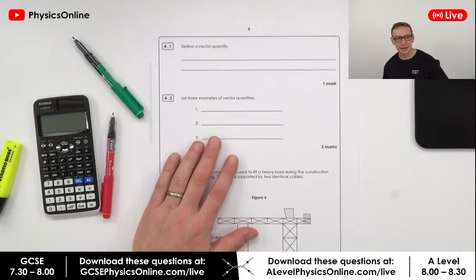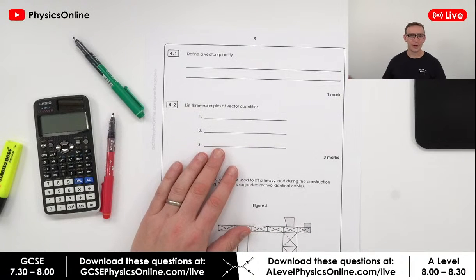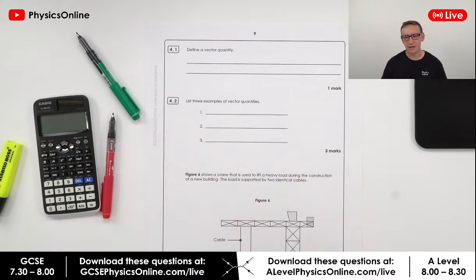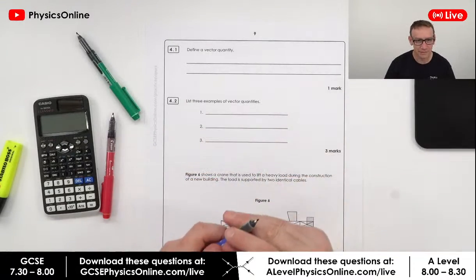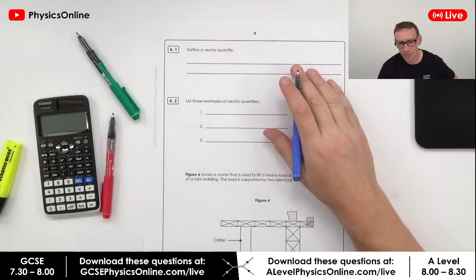Right, the next one shouldn't take too long, as I've only got 10 minutes because I've gone on and on and on. Right, define a vector quantity. Again, in the chat, it's always useful to write this down, and if you're doing it in the chat, do it in as few words as possible.